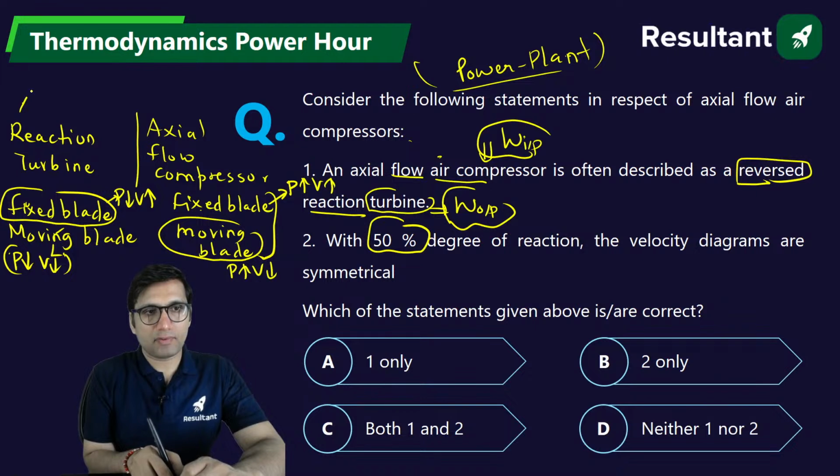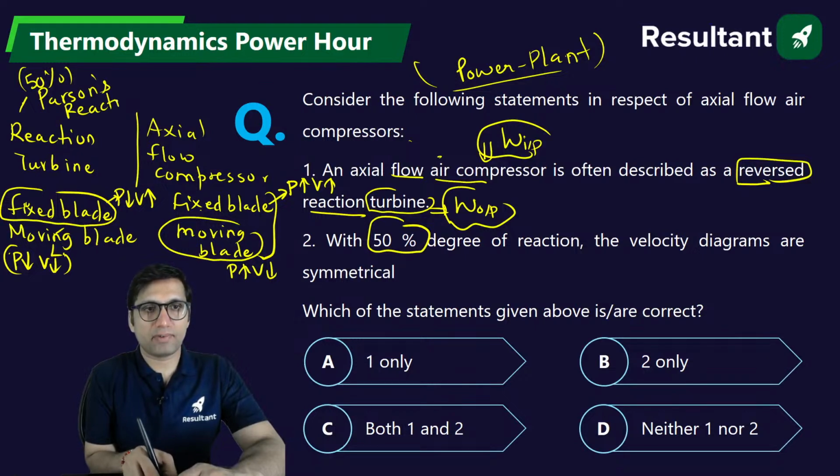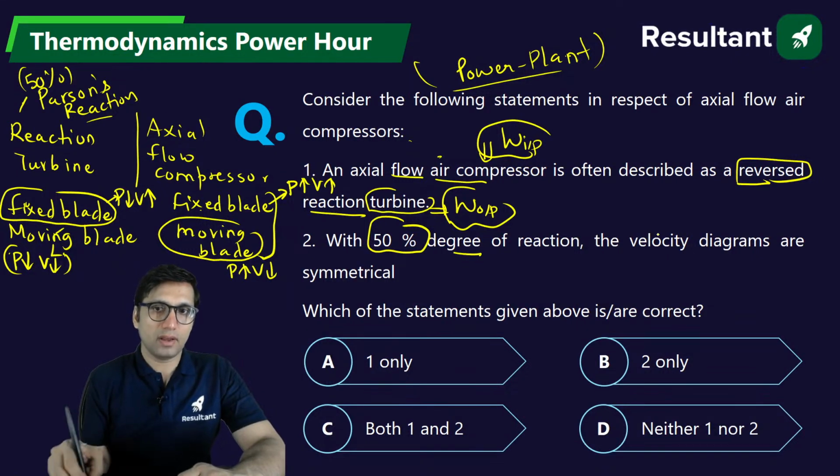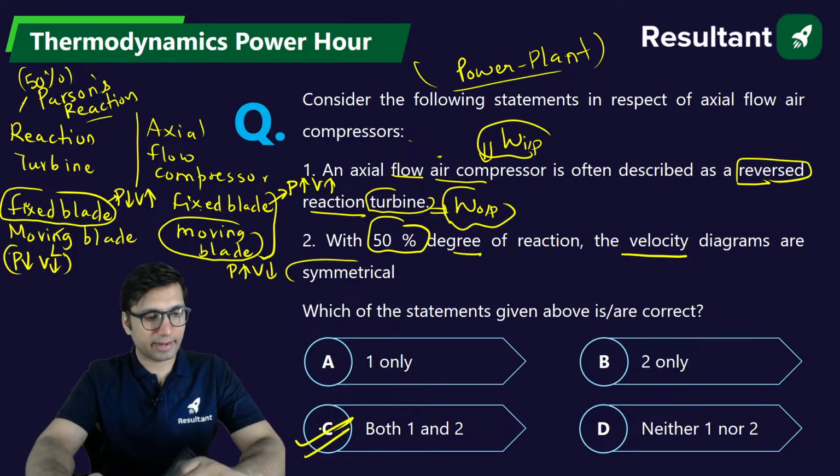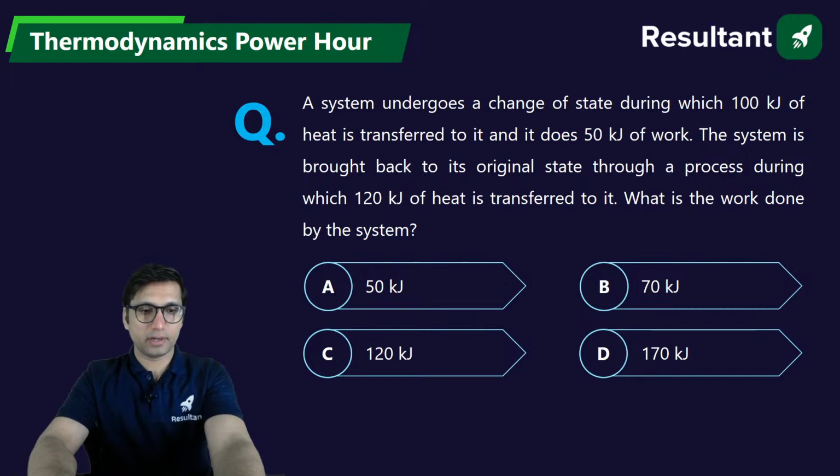You know what is a 50% reaction turbine? 50% reaction turbine is Parsons turbine. Parsons reaction turbine is a 50% reaction turbine. When degree of reaction becomes 50%, that means velocity diagrams are symmetrical. So both the statement 1 and 2 are correct. Okay, both statements are correct. Next question, try to solve this question while I am just going to connect my charger.